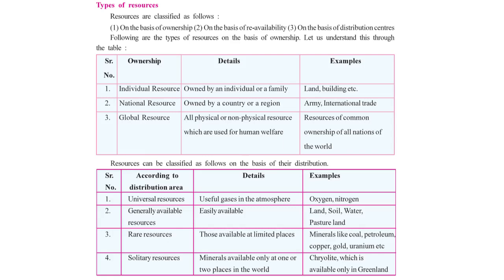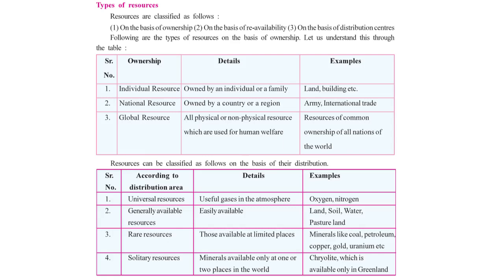The third category we have is rare resources. Rare, which is not seen that frequently. Those resources are limited or found at limited places. We have resources like coal, petroleum, copper, gold, uranium, thorium, and many more. These are examples of rare resources. They are not found in abundance, they are not found on a large scale, or we can say they are not found everywhere. So they are categorized as rare resources.